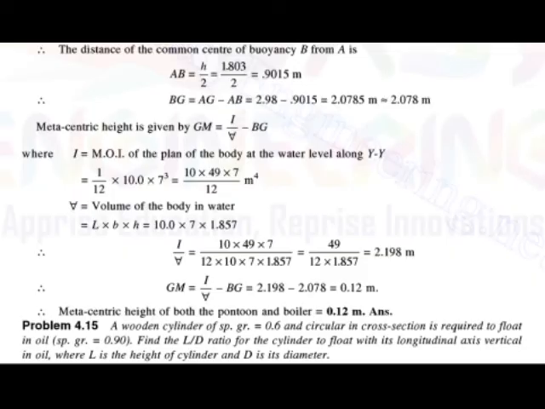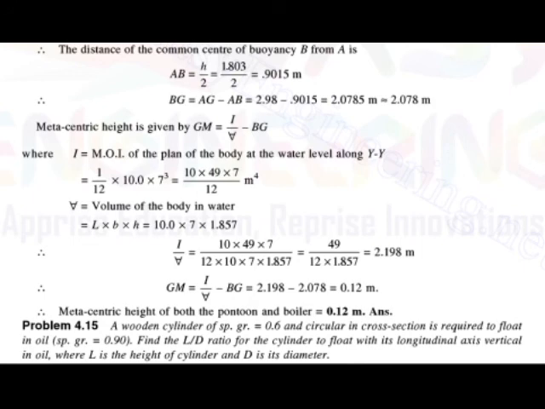Okay, so here we will stop. In this lecture we have studied the stability of the floating body and the stability of the submerged body, and the three different terms, that is stable equilibrium, unstable equilibrium and neutral equilibrium, for the floating body and also the submerged body, and we have also seen examples on the same.